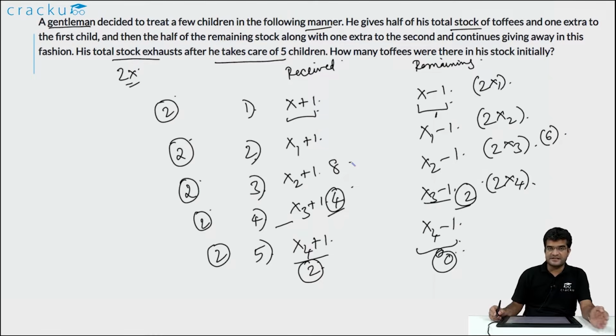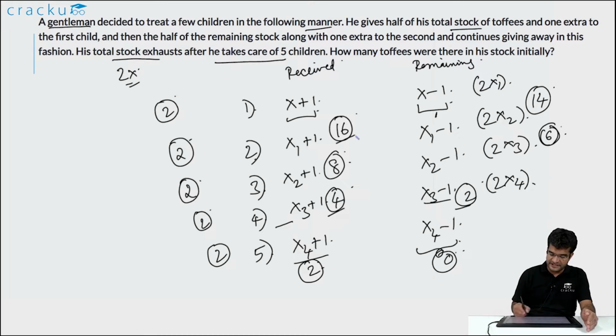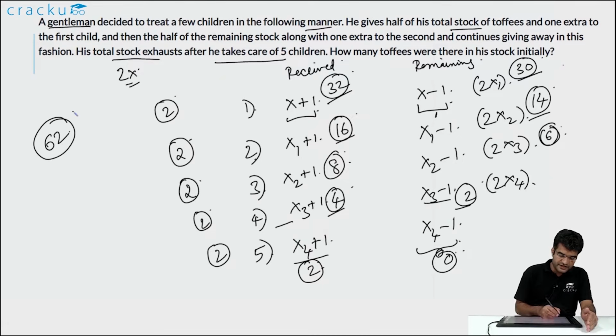After giving the second child, the number of toffees that are left will be 8 plus 6, which is equal to 14. This would imply that the number of toffees that were given to the second child would be 16, and the number of toffees that are left after giving toffees to the first child will be 16 plus 14, which is equal to 30, and the number of toffees that were given to the first child will be equal to 32. Therefore the number of toffees at the start will be 32 plus 30, which is equal to 62. So the correct answer is 62.